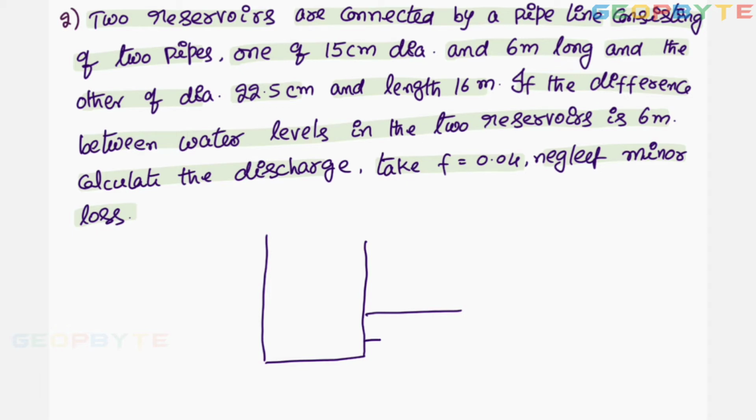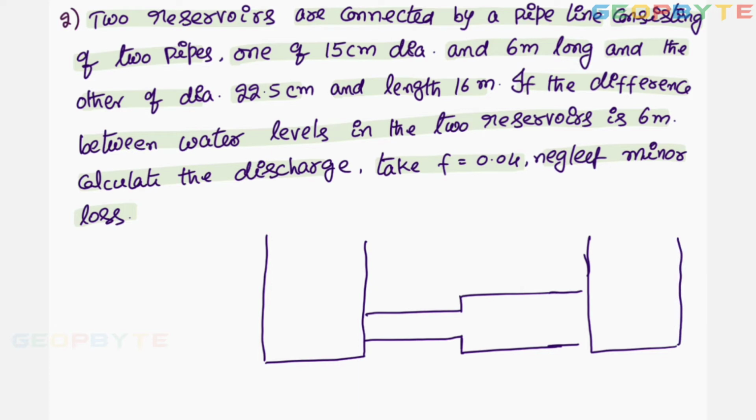The first cross section is 15 centimeters and the second cross section 22.5 centimeters, but the length of the second pipe is more. This second pipe may be connected to the tank like this. That is how the second pipe is connected to the reservoir, a tank. This may be the level of the water.